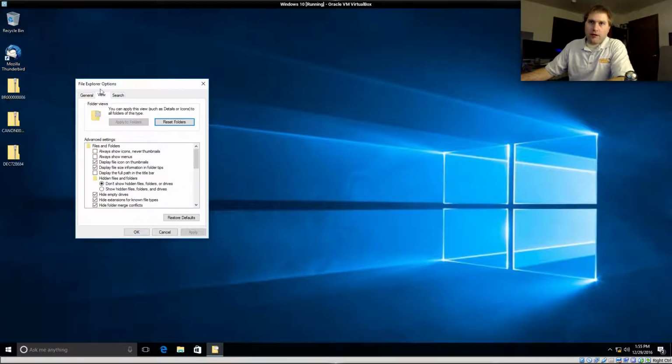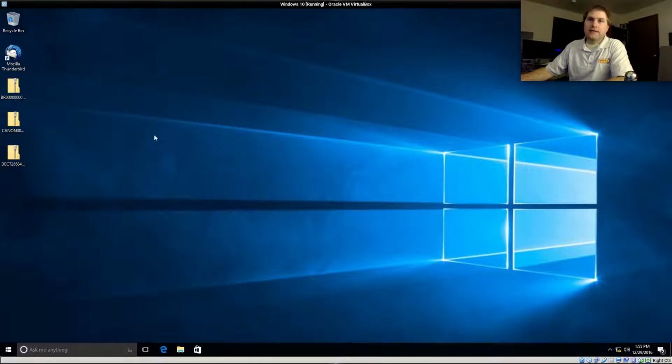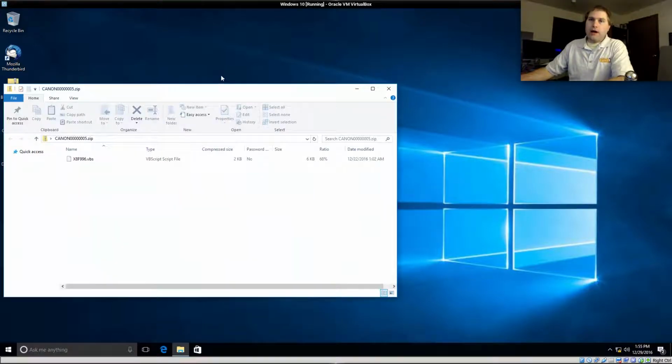Okay, so over here under your folder options, hit the view and come down here. And this option down here, it says hide extensions for known file types. You want to uncheck that. Okay.